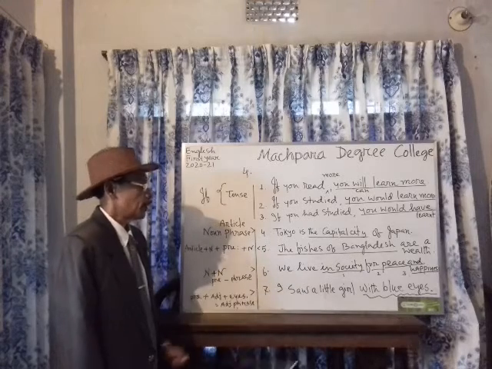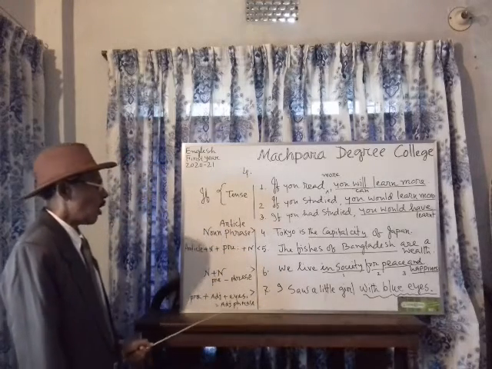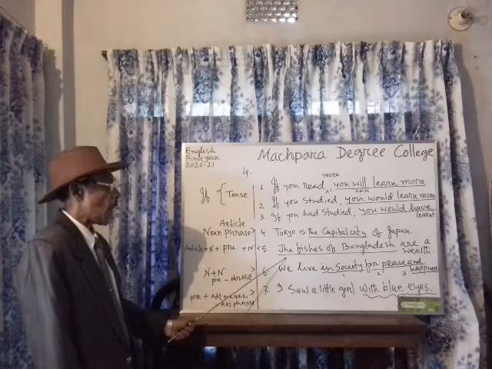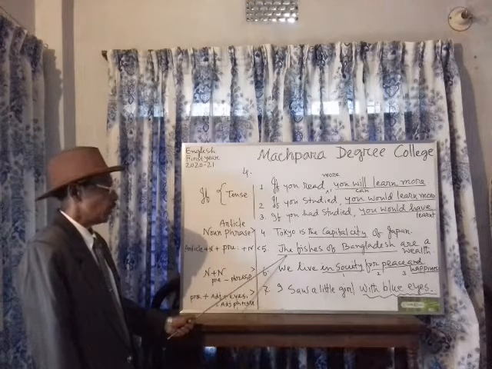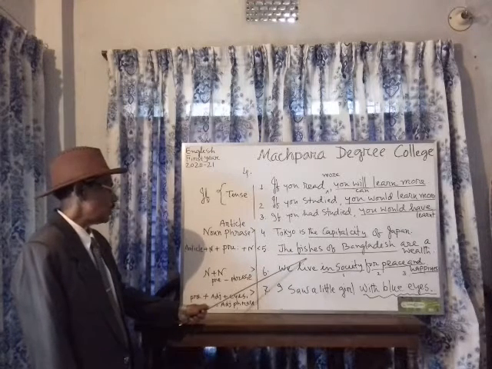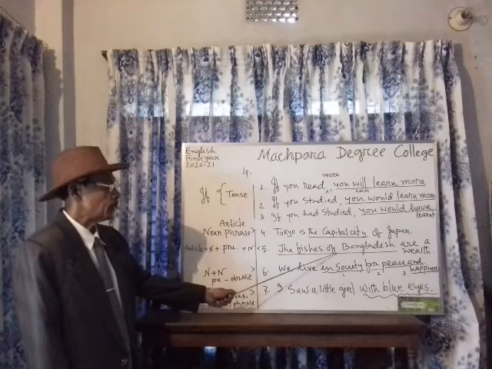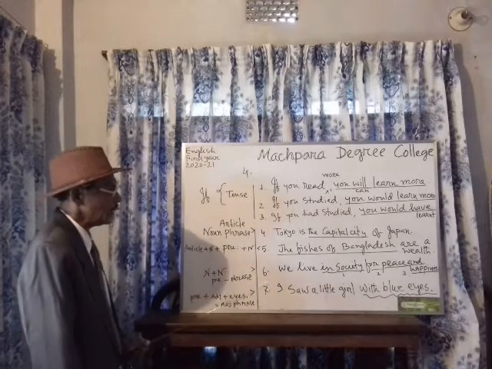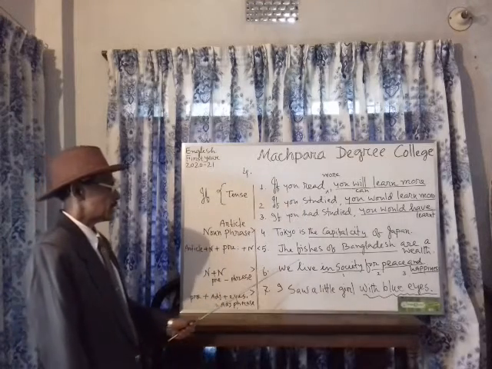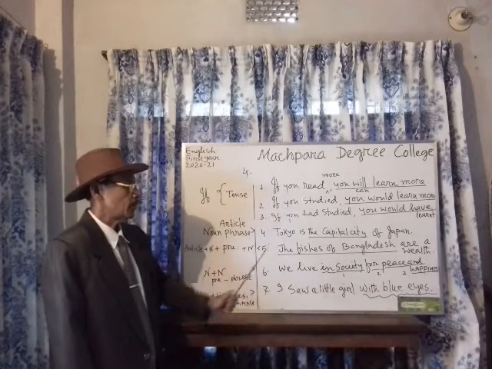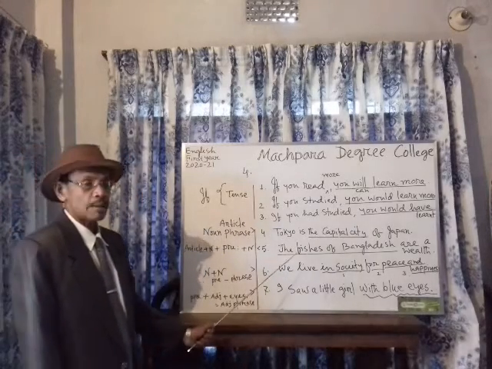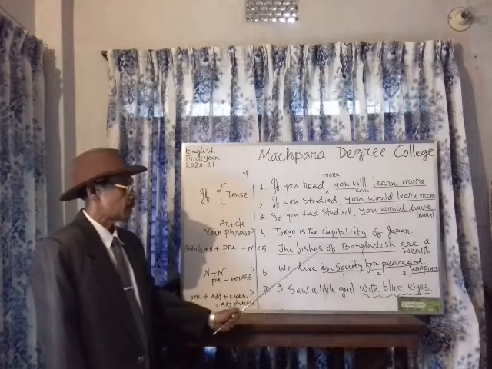So remember, what are a great asset? The fishes of Bangladesh are a great asset. The is an article, fishes a noun, of Bangladesh a prepositional phrase. So the structure includes here article plus noun plus prepositional phrase, which can make the sentence, and you will replace the vacant place using this kind of structure.